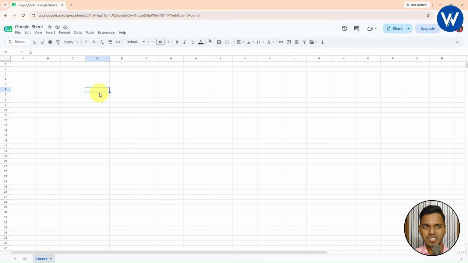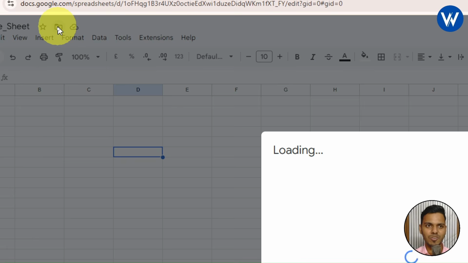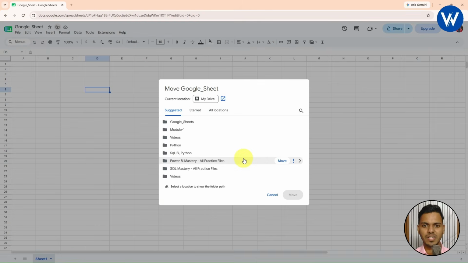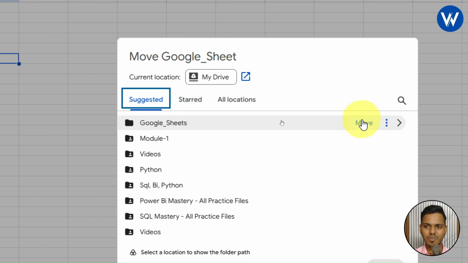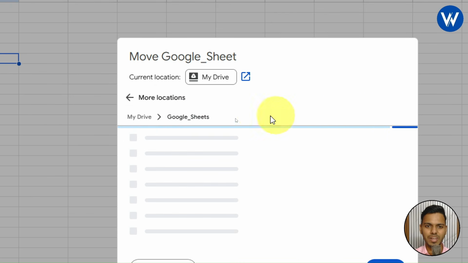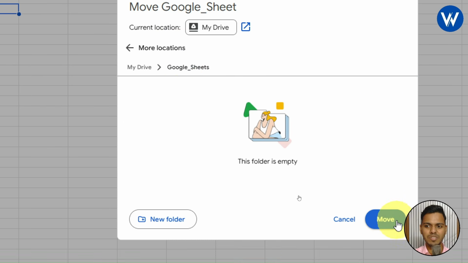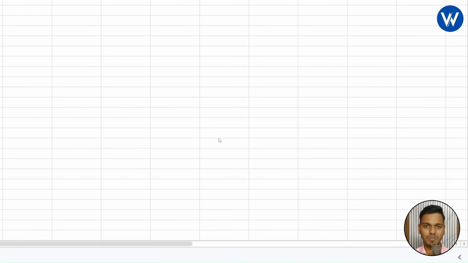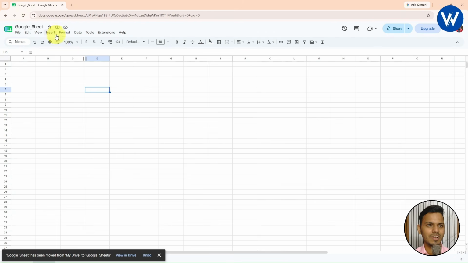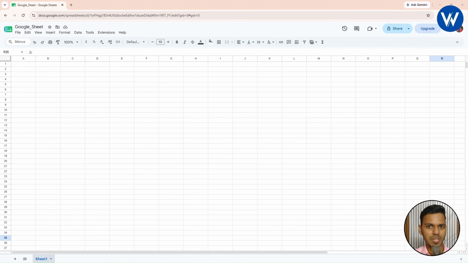If you want to save this Google Sheet, it is very simple guys. You just need to click on Move and wait for a few seconds. Now it will ask you the location. I have already created one Google Sheets folder, right? Simply click to expand it. Okay, now this is the folder. I will simply click on Move, and finally the Google Sheet will be saved in this Google Sheets folder. So friends, in this way we can rename the file.